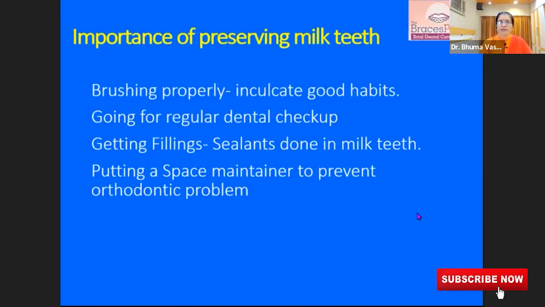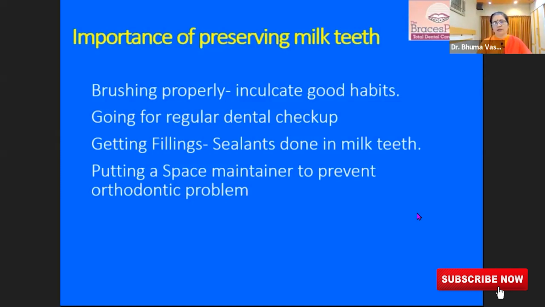How does it have to be preserved? Brushing properly, we have to inculcate good habits, right? At times, a pediatric dentist might suggest that the child has multiple deep cavities and requires multiple root canals, and the child has to be treated under general anesthesia because the child is very scared and uncooperative. Yes, please go to the pediatric dentist, who will treat this child under general anesthesia, under the care of a pediatric anesthetist, and can take care of these situations very, very well.